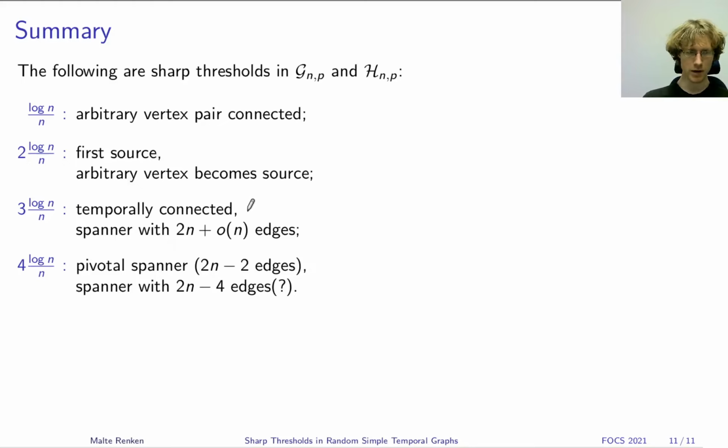And at this moment, we already get a spanning temporal subgraph with only 2n plus smaller of n edges. And at time 4 log n over n, finally, you will get a pivotal spanner, which means there's a single pivot vertex for which all the vertices can reach all the other vertices. And we conjecture that this is also the time at which you can first get the absolutely optimal spanner with 2n minus 4 edges.